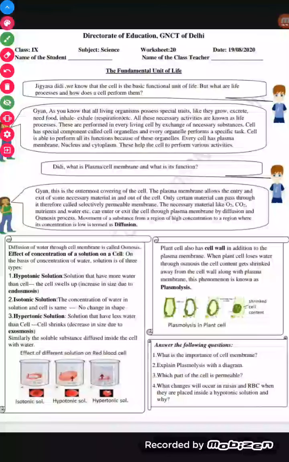Students, we have another term called plasmolysis. What is plasmolysis? The plant cell also has a cell wall, a rigid outer covering. Another outer covering is known as the cell wall. And the plant cell also has a cell wall in addition to the plasma membrane.